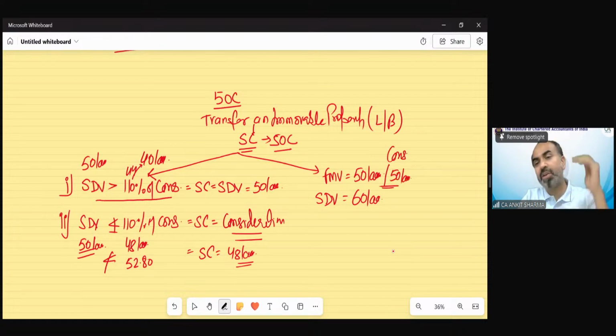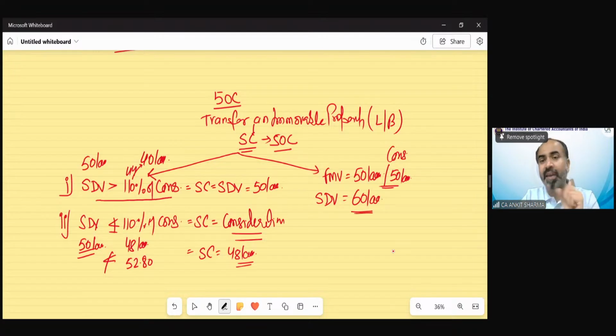Practically, the market value has decreased, suppose due to some infrastructure non-facility, due to some bad road or bad community, or suppose there are wine shops nearby. So due to that, the fair market value of any property decreases. Earlier it was 60, but now suppose it's 50. But stamp duty value does not decrease.